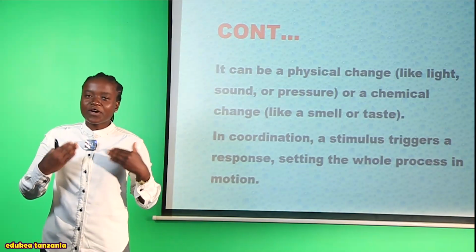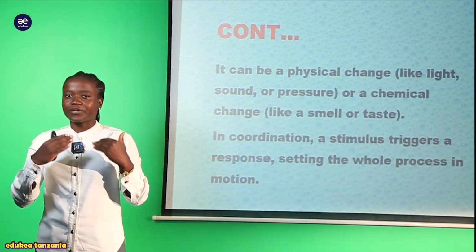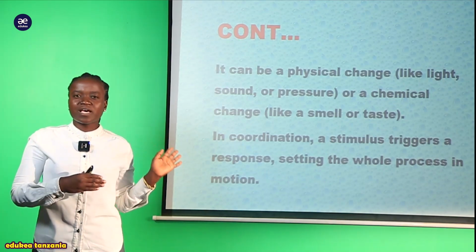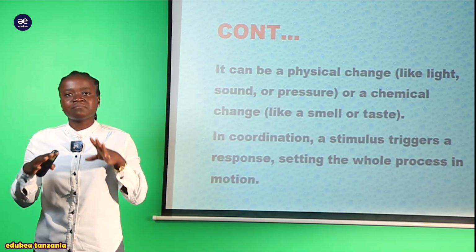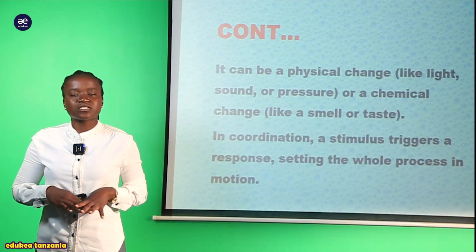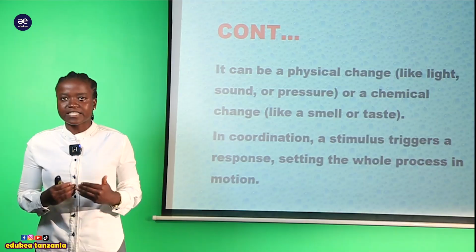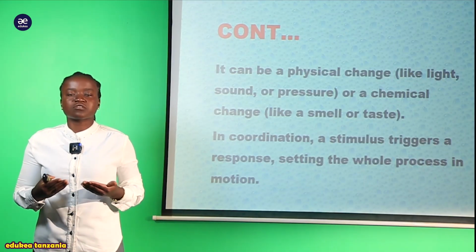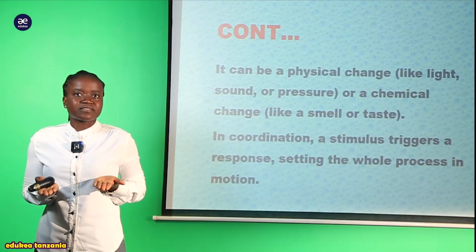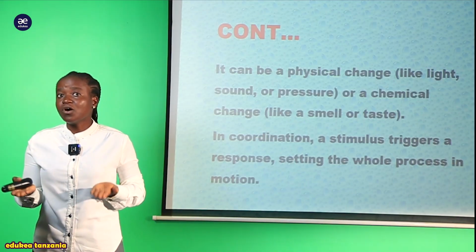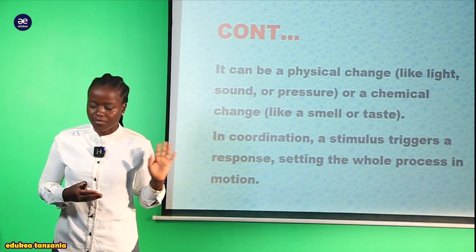Kwa hiyo sasa tukija kuongelea stimulus au tunavyoendelea kudiscuss hii topic yetu ya coordination na irritability, tutatumia sasa sana hili neno la stimulus, but you have to keep in mind that a stimulus is any change occurring in the environment that an organism can detect. So say an organism can detect the presence of light. That is a stimulus. That is an external stimulus. So that term you have to be aware of.